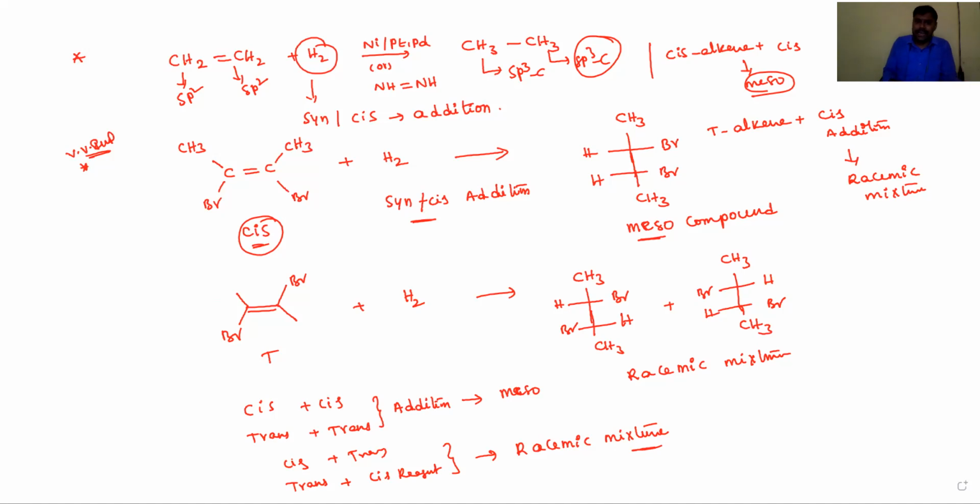Okay, dear students, let's go for alkynes. So alkynes are converted into alkanes by the addition of hydrogen. Take any alkyne, ethyne. First you add 1 mole of H2 in the presence of a catalyst, any catalyst, either nickel, platinum, palladium or Wilkinson catalyst.